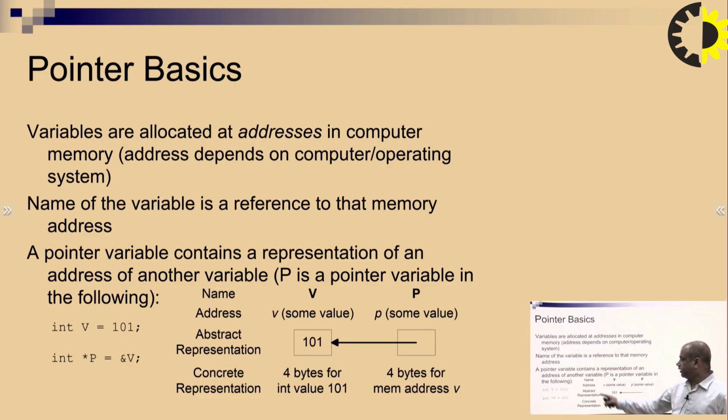Suppose I have int v with value 101, and I create a pointer star p of type int that contains the address of this variable v. So v has the value 101, and p contains the address of that variable. Which means a pointer is a variable that contains the address of another variable as a value.